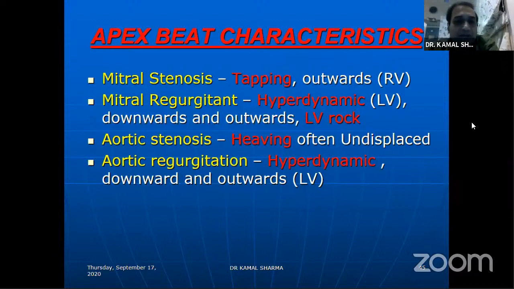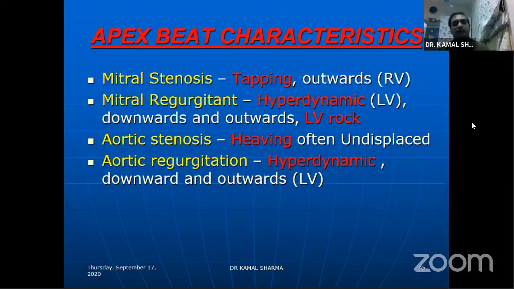So hyperdynamic you find in the two regurgitant lesions. In volume overloads, you get hyperdynamic. In pressure overloads, you get heaving. Pressure overload you'll get in aortic stenosis, and you get it even as RV heave in PS, or PAH causing RV heave, or AS causing LV heave. So heave is basically a pressure sign, and hyperdynamic is primarily a volume sign. Based on this, again, you can differentiate.